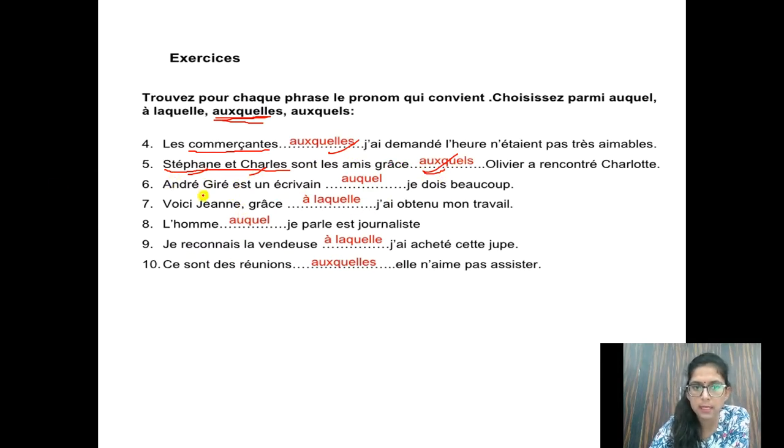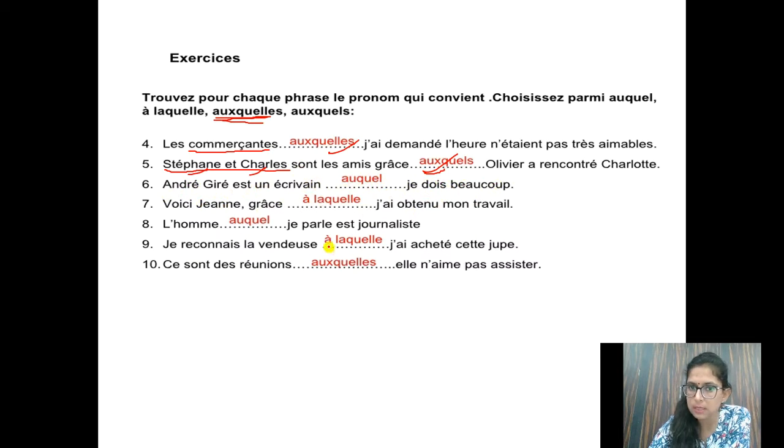Then the next sentence: André Gide est un écrivain auquel je dois beaucoup. André Gide is a writer to whom I owe a lot, or whom I admire a lot. So auquel. Why here à plus lequel? Because à, obviously, is a preposition.